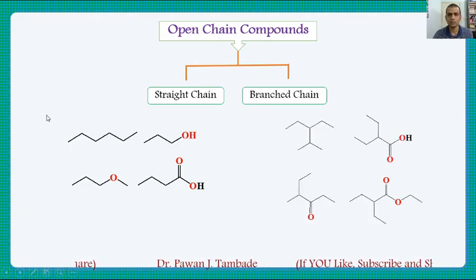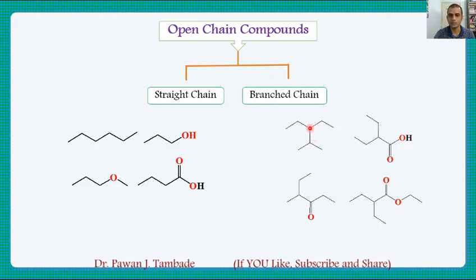In the same way, if you look at this example, suppose this is a chain of carbon atoms, but at some position there is a branch. So this group is attached to that particular chain. Likewise, if you look at other examples, you will notice some branch of carbon atoms in the molecule. Such molecules are called branch chain molecules. All these molecules are open chain compounds. There is no cycle in these molecules. So they are a type of open chain compound, in that either they are straight chain or they are branch chain. I guess by looking at these structures you will come to know what a straight chain organic compound is and what a branch chain organic compound is.